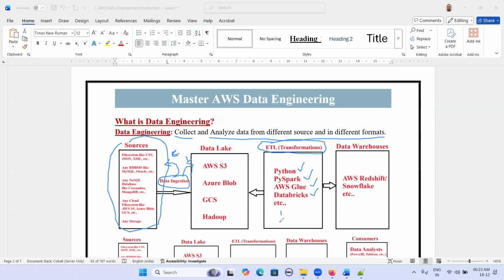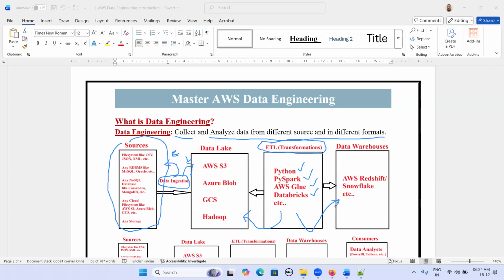So we are going to perform transformations on this history of data. This transformed data, we are going to load into targets like data warehouses, like AWS Redshift, Snowflake, and many more data warehousing technologies are available.